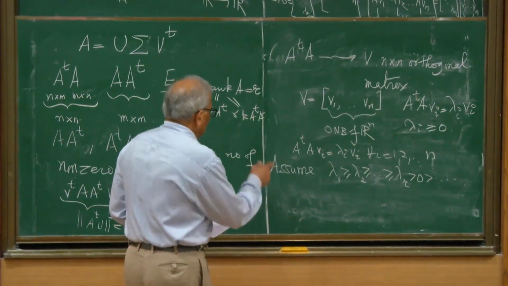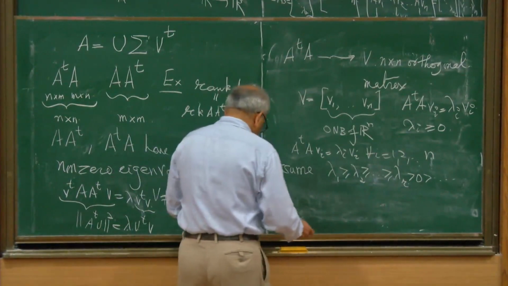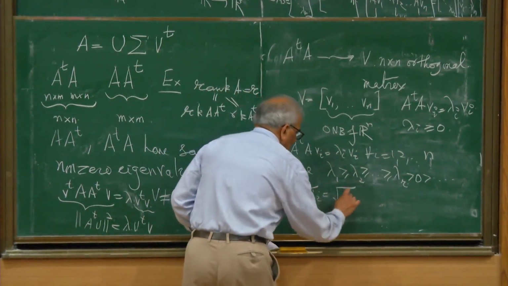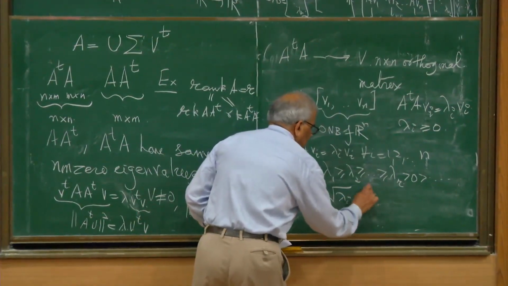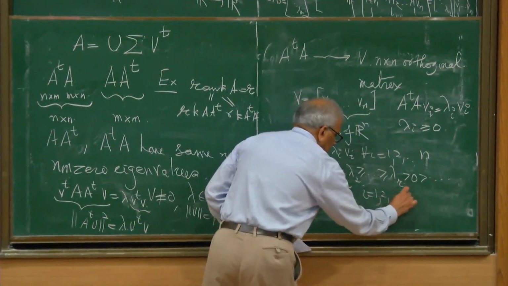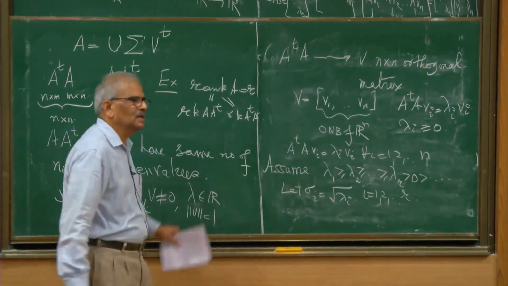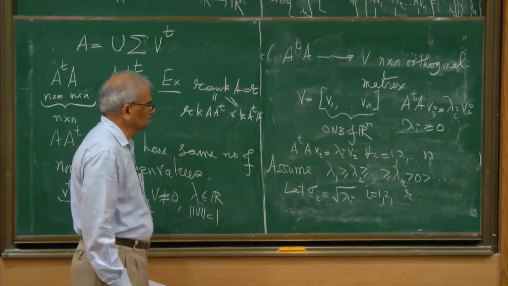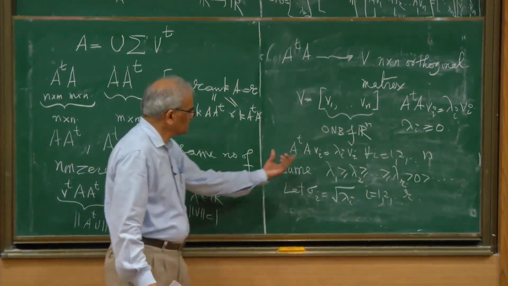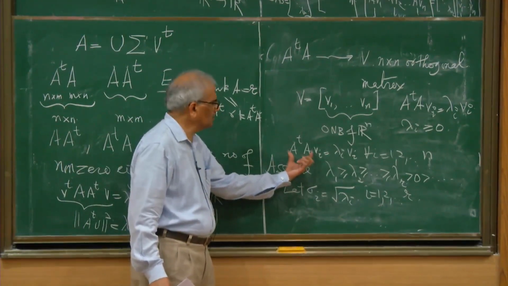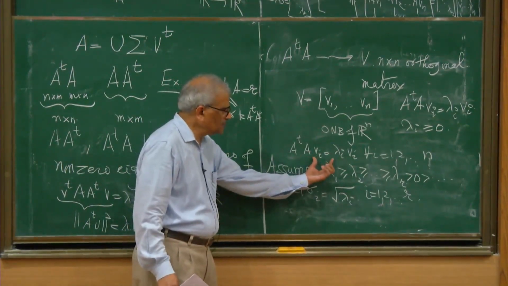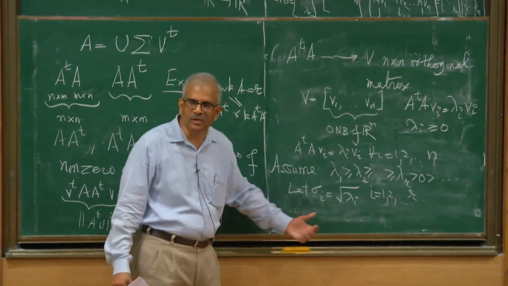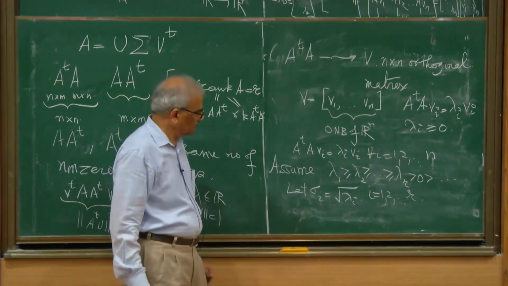Now let sigma i be the square root of lambda i, and the other sigma i's are 0. These are non-negative numbers, so I can extract their square roots. I am applying the spectral theorem for real symmetric matrices on A transpose A. I get an orthonormal basis, and these lambda i's are eigenvalues. Take their square roots, and these are the singular values of the original matrix.